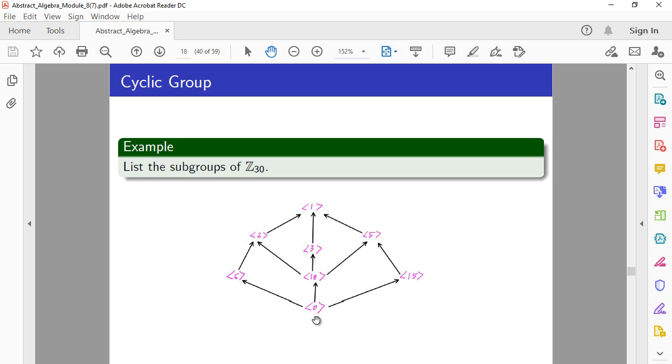So the arrows indicate that the one below is a subgroup of the ones above it. If you follow the arrows, this is a subgroup of this, and this. This is a subgroup of this and this, and this, and so on. All right, so sometimes creating a tower of the subgroups gives us the structure of the subgroups of a group.